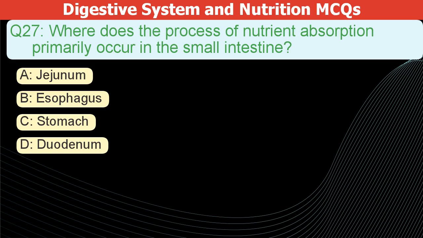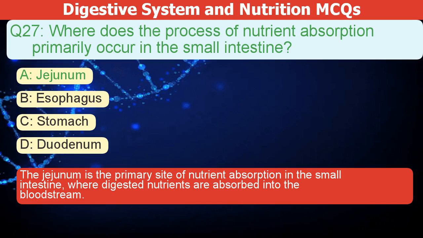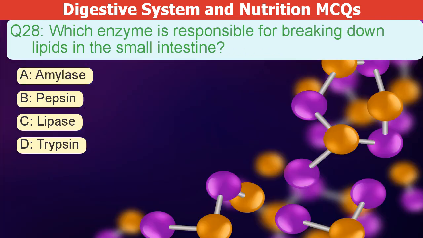Where does the process of nutrient absorption primarily occur in the small intestine? A. Jejunum. B. Esophagus. C. Stomach. D. Duodenum. The correct answer is A. The jejunum is the primary site of nutrient absorption in the small intestine, where digested nutrients are absorbed into the bloodstream.